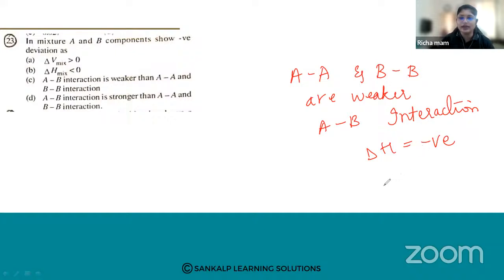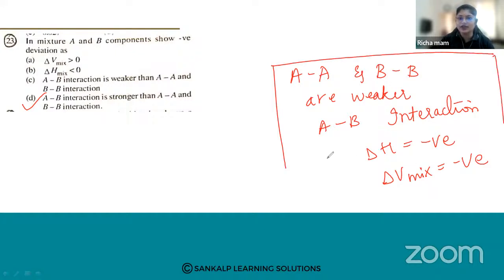Okay, it will be negative, as well as your delta V mix also will be negative. So your option is D. Your AA and BB interactions are weaker when we are studying the negative deviations. You can see that your AA and BB interactions are weaker than the AB interactions. Solute-solvent interactions are stronger as compared to your solute-solute and solvent-solvent interactions.